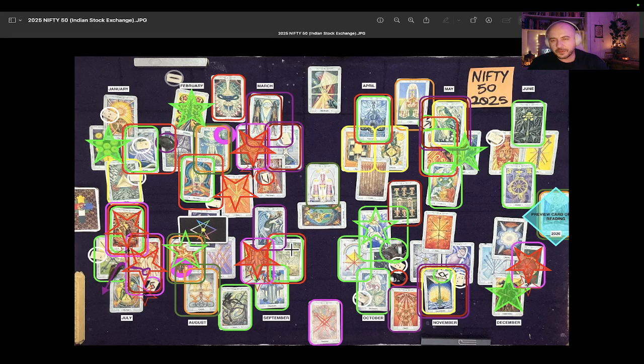Another significant peak in probably the end of the first or the beginning of the second week of February, and we're going to be tempted to chase that rally into that peak. Be very careful. You don't want to do that. There's either going to be multiple false stops or there's going to be sideways rotation near that peak.